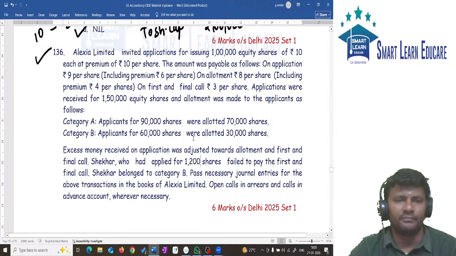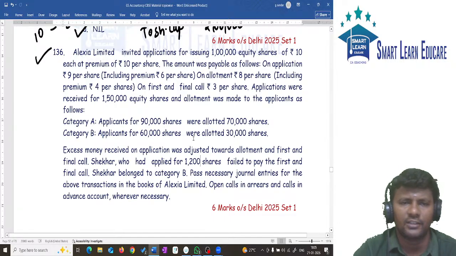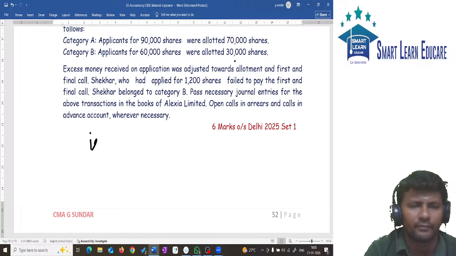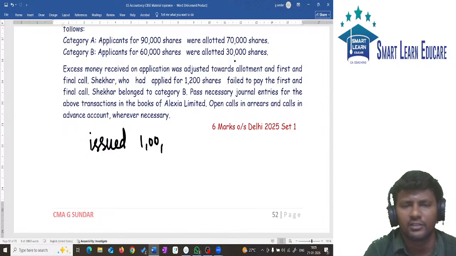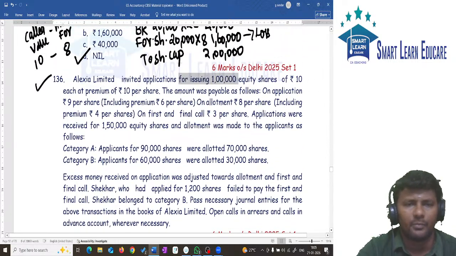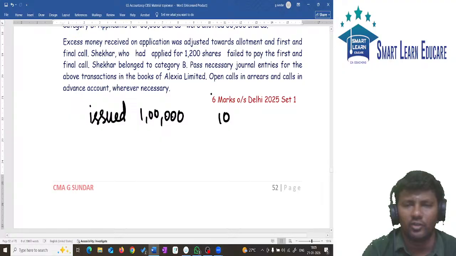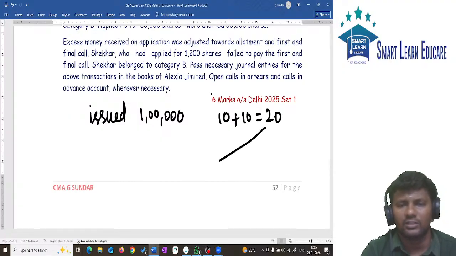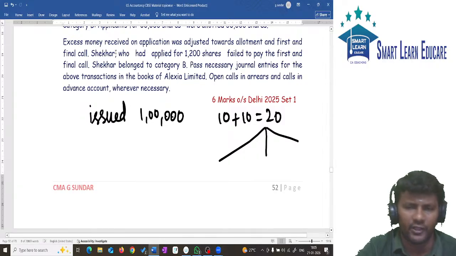First, the question information. How many shares did the company issue? 1 lakh shares. So issued is 1 lakh shares. What is the share price? 10 rupees, at a premium of 10. Premium also 10. 10 plus 10, total 20. What is the breakup of this 20?